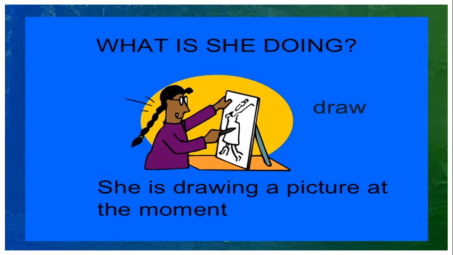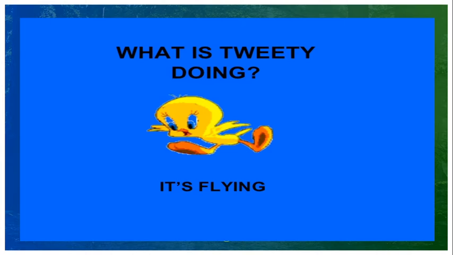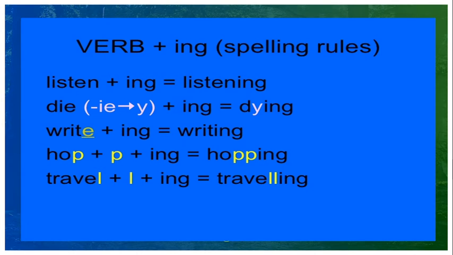Now the picture is given here. What is she doing? She is drawing a picture at the moment. At the moment of speaking, what is going on? We are using this present continuous to express that. What is Sweetie doing? It's flying. So the form: subject plus helping verb plus ing. This is general; there are some rules for adding ing with the verb.